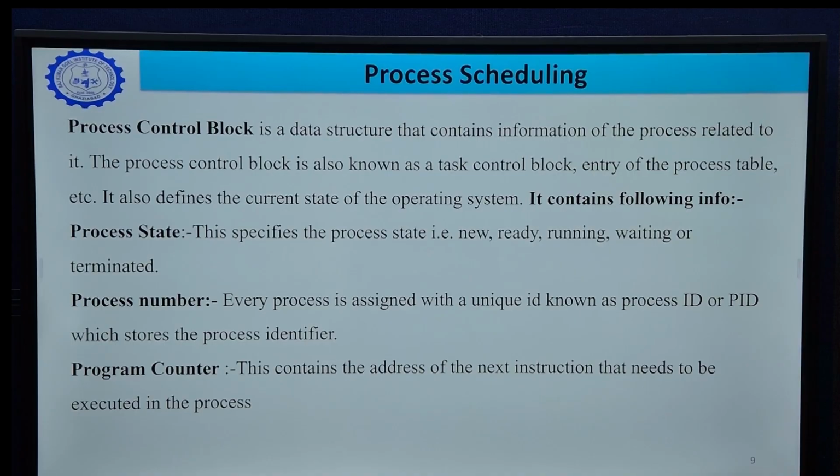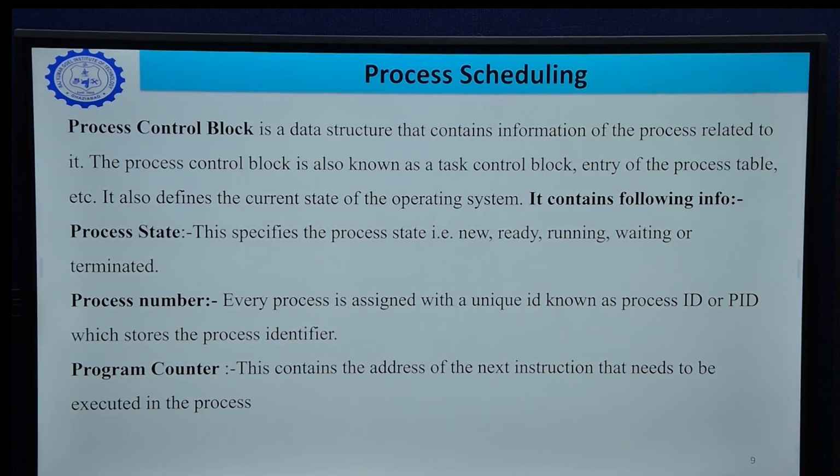Process number is the second piece of information. There are many processes in the main memory, so every process is assigned a unique number, that is the process ID or PID. This process number is unique for all the processes which are in the main memory. It is used as a process identifier.